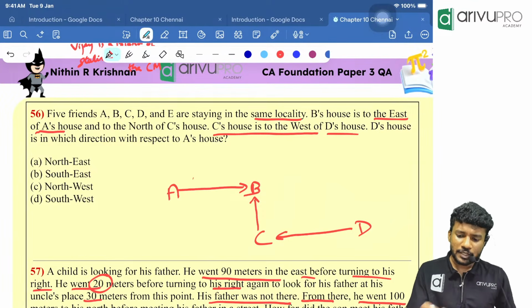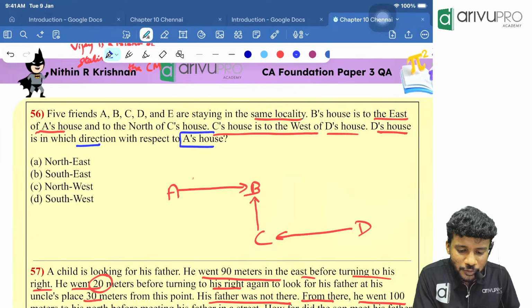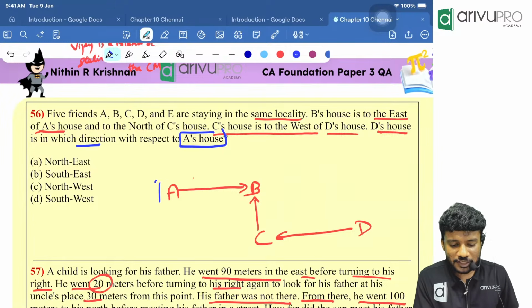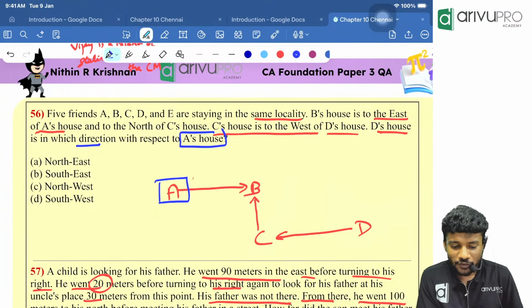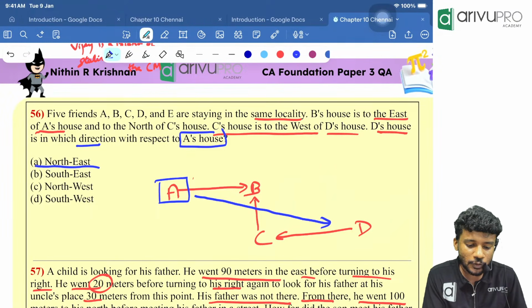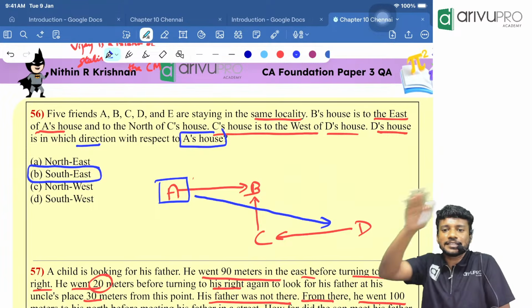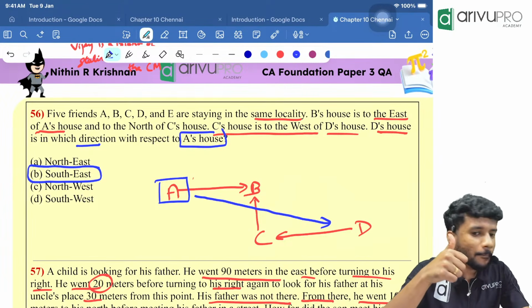Now tell me, D's house is in which direction with respect to A's house? Can anyone tell me? With respect to A's house, D's house is in which direction? This is called southeast direction, this angle. Okay, that's how you will draw. Purinjida?